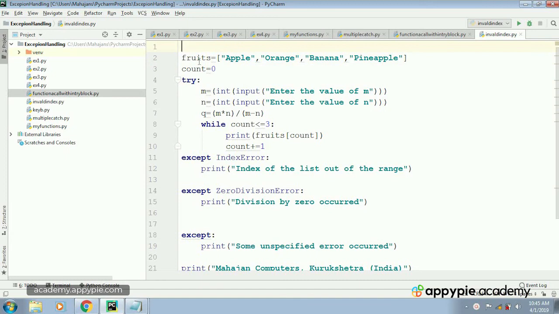See, in this example, we are going to learn that one try block can have multiple excepts.